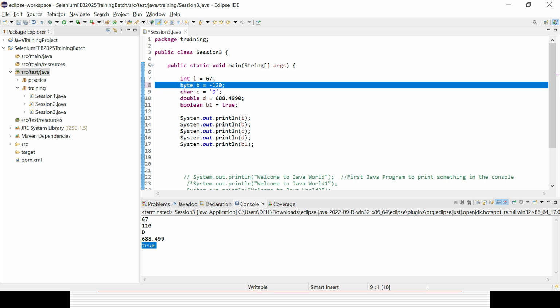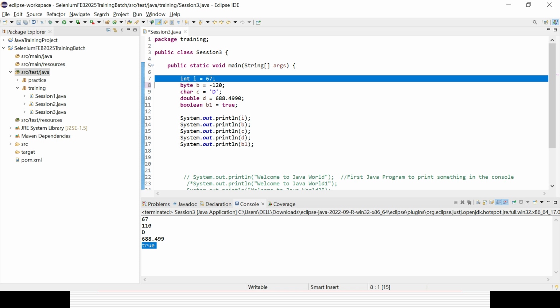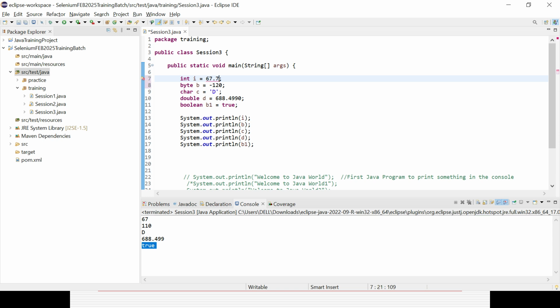That is the reason it is always better to go with integer when dealing with such values. And if you are using integer and give a decimal value, it will again throw an error, because integer cannot have a decimal value. If you are using character and give two alphabets, a word, it will still not work, because it can only have a single character from A to Z. Boolean can only hold true or false.